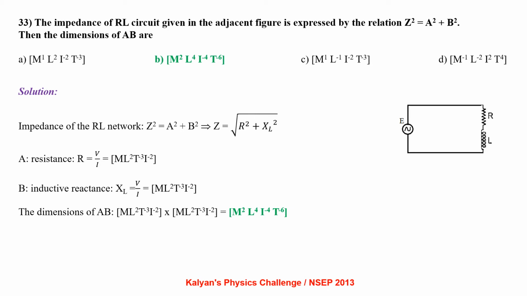So the dimensions of AB are ML square T power minus 3 I power minus 2 multiplied with ML square T power minus 3 I power minus 2, which comes out to be M square L power 4 I power minus 4 T power minus 6.